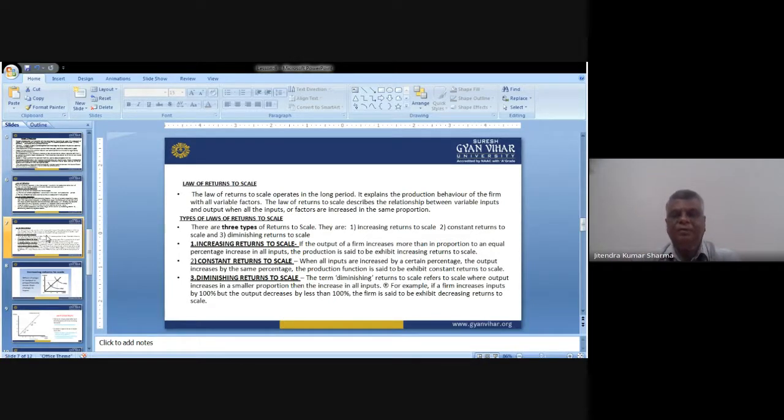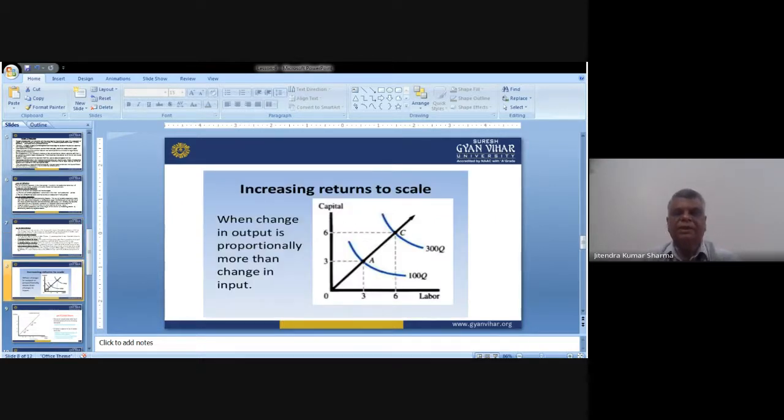If the output of a firm increases more than in proportion to an equal percentage increase in all inputs, the production is said to exhibit increasing returns to scale. I'll show you in the graphical presentation also how it looks like. For example, here we'll go to increasing return to scale.